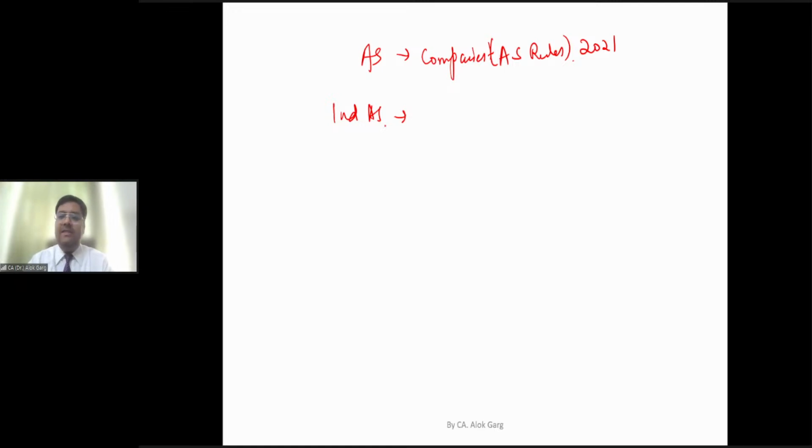I have seen many CA firms and many students making a mistake when they write that the company has prepared the financial statements as per accounting standards notified in Companies AS Rules 2006, right? You have to write Companies AS Rules 2021. This is also notified by MCA, and Ind AS are also notified by the Ministry of Corporate Affairs. The Ministry of Corporate Affairs notified Ind AS on 16th February 2015.